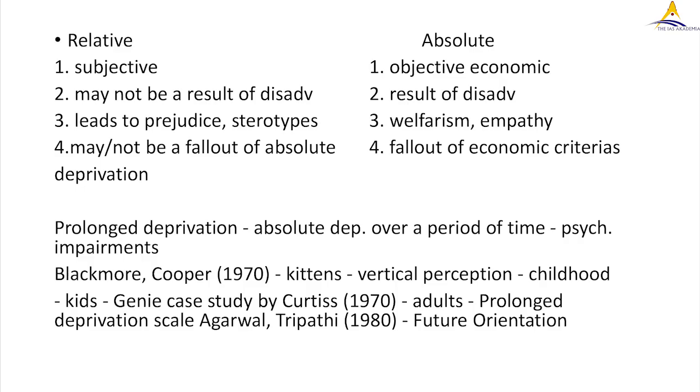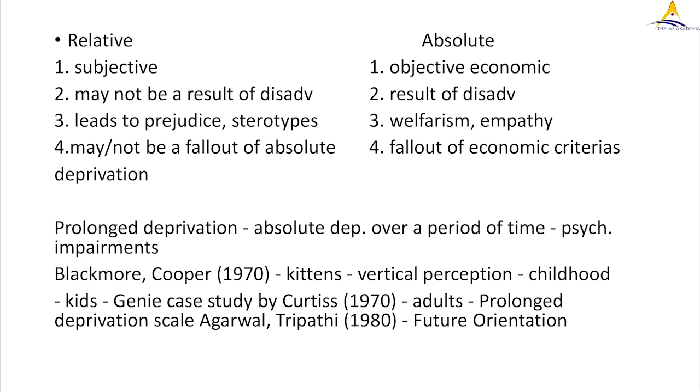But then there was another case that was found, of Genie, whose original name we don't know, it was a pseudonym. Okay. She had an abusive father, and he thought that she had some mental problems, which is why he isolated her and kept her tied to the bed in one room.